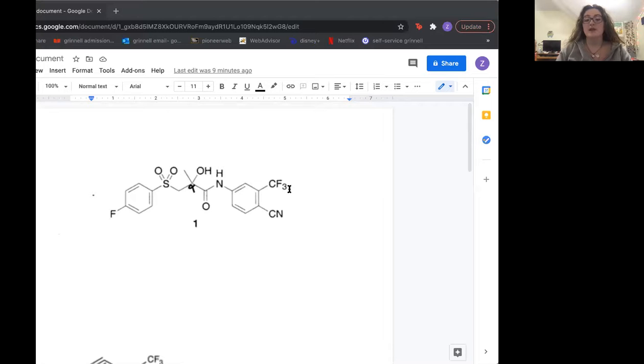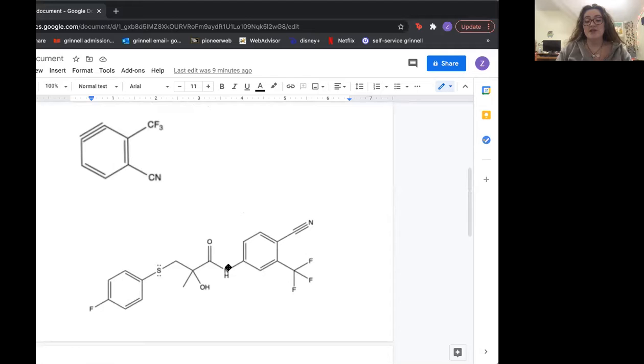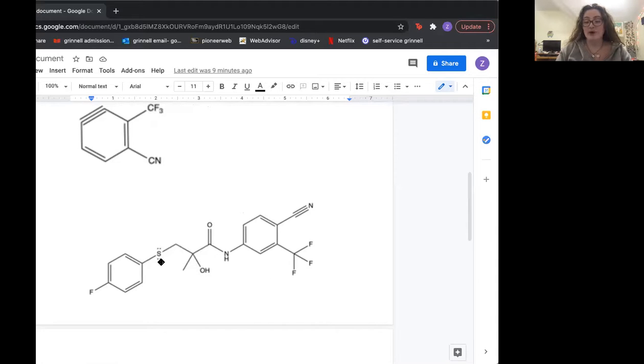So another key intermediate is right after the epoxide ring is opened. So this is the structure right after the epoxide ring is opened, before the sulfur is oxidized. So this is the second key intermediate.